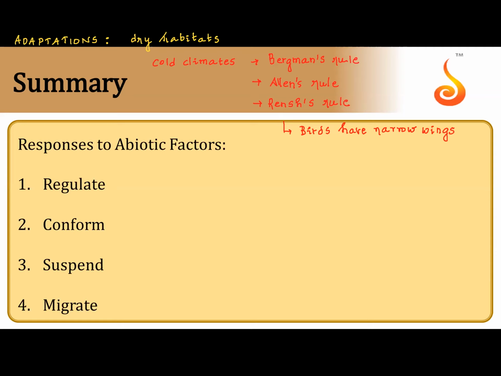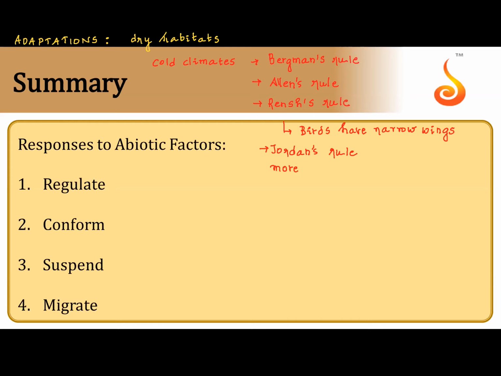And we have another rule called Jordan's rule. Jordan's rule is also about lower temperature, but in water. So the fishes are larger in size and they have more vertebrae.